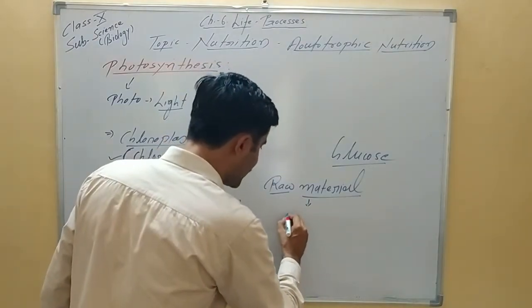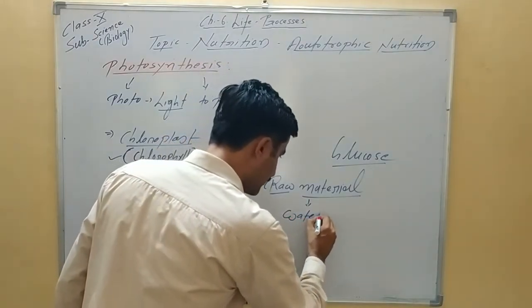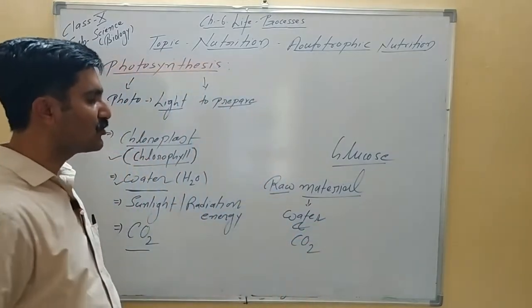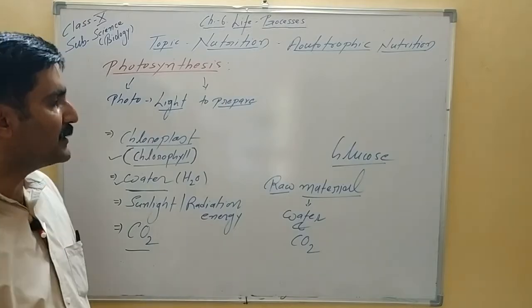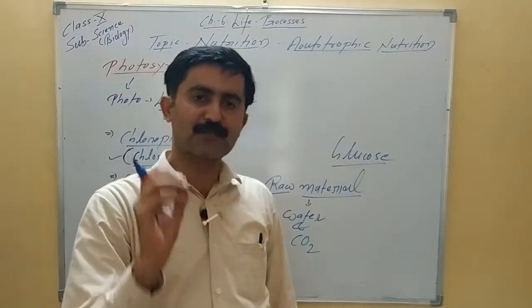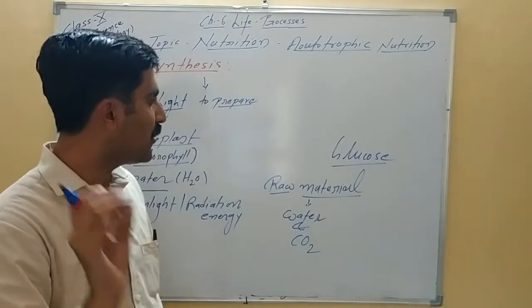So please remember, raw material are water and CO2. Now you will ask why these two are raw material. Please keep in mind, raw material or reactant are the substances which are directly found in the product.